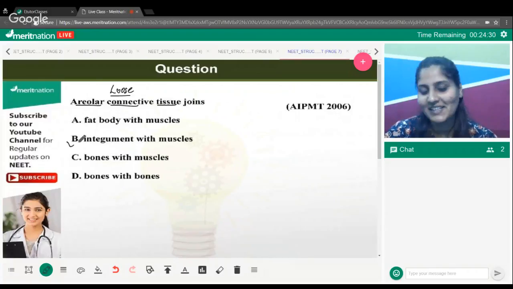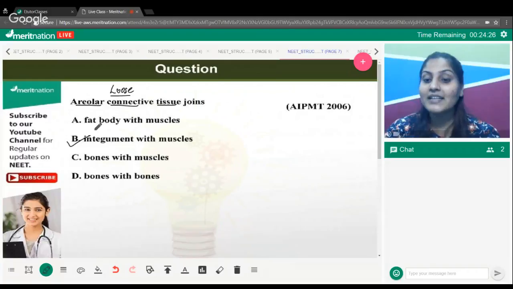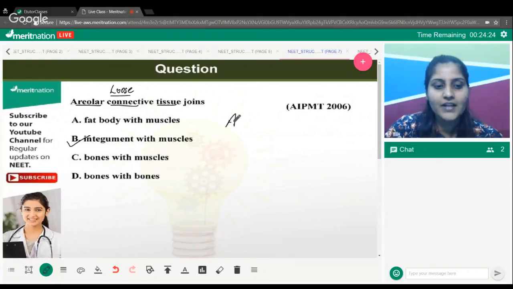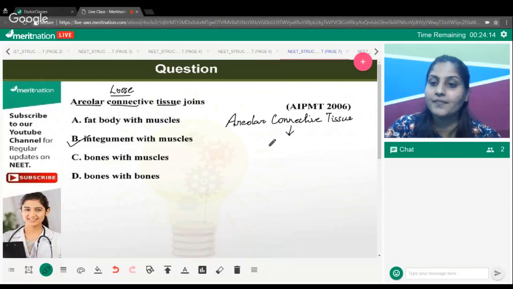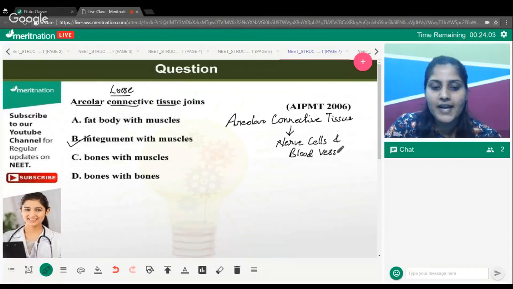Okay, so B is the right answer, right? In this case, B is the right answer. Basically, understand what happens. Your areolar connective tissue is richly supplied with nerve cells and blood vessels. It has a rich supply of nerve cells, sorry, and blood vessels.